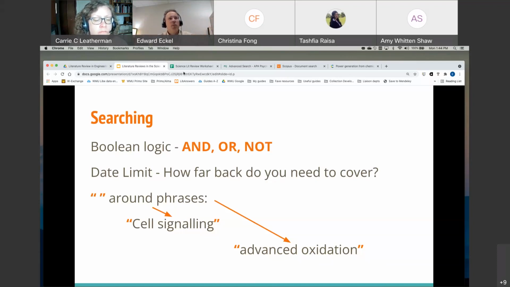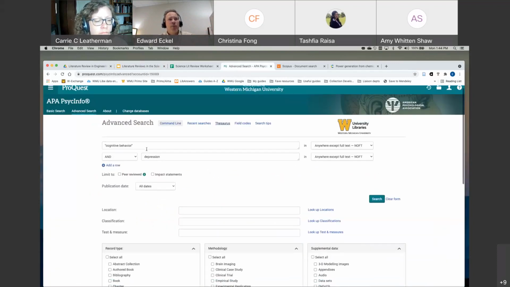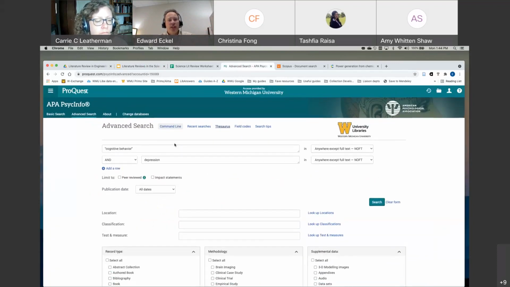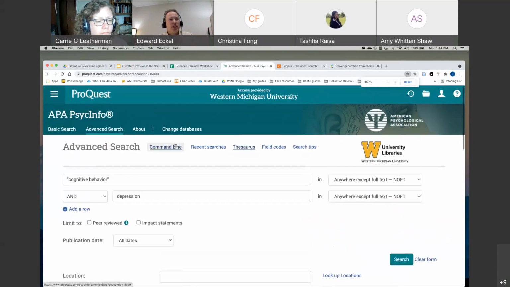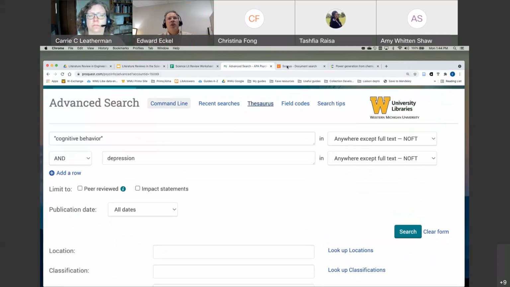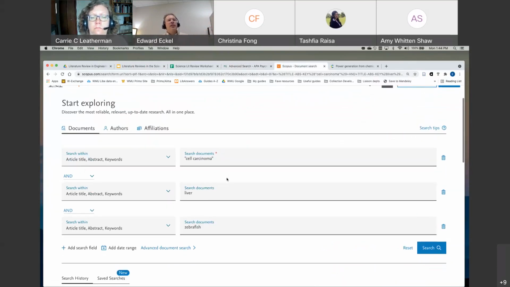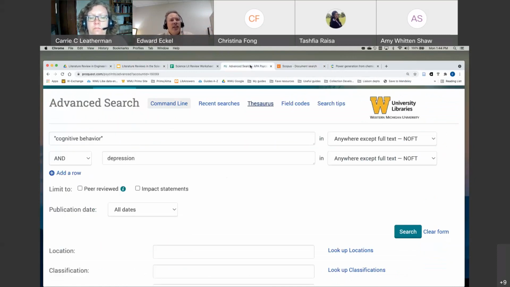So let me open up. I've got two different databases here. I've got PsycInfo, which is a ProQuest database. I'm going to increase the size of that a little bit so you can see my screen better. And I'm also going to open up Scopus, which is an interdisciplinary database. Now, most databases will give you search boxes where you can put your search terms in, and these boxes will usually be linked with the words and, or, and not.